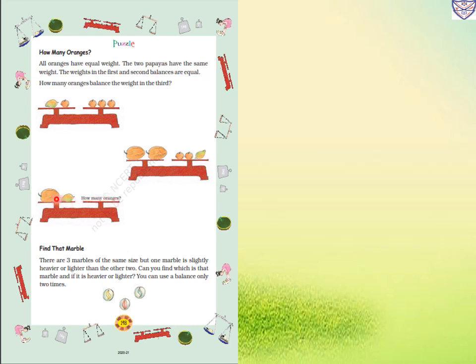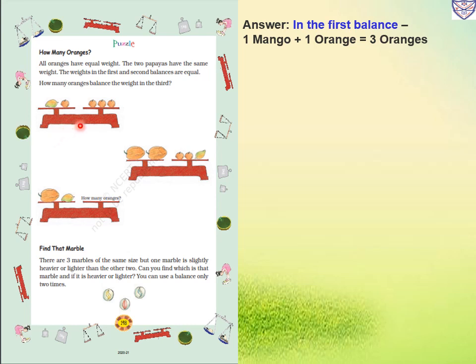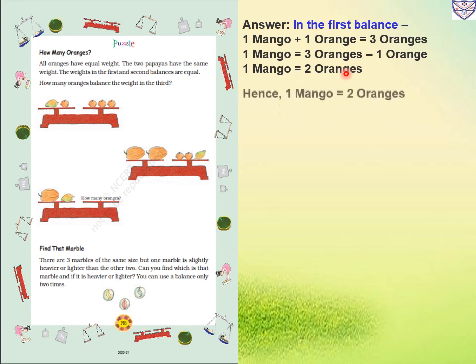For that we have to find out the weight of one papaya and weight of one mango. So first in the first balance, one mango is there and one orange. So one mango plus one orange is equal to three oranges. So we will find out one mango weight. So three oranges minus one orange, because an orange is also there. So for finding out mango weight, we will subtract one orange. So one mango equals two oranges.